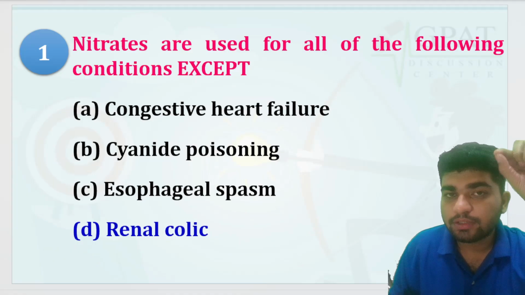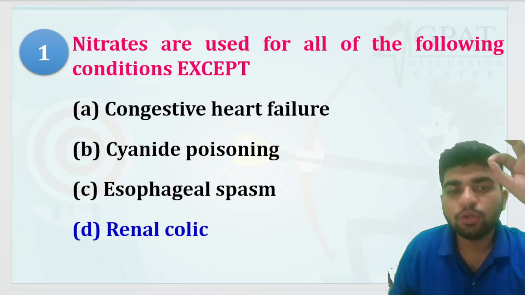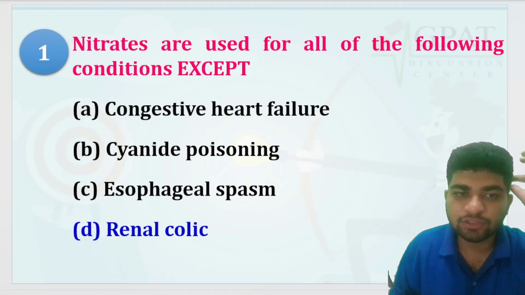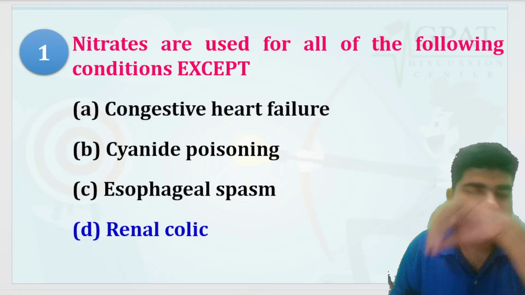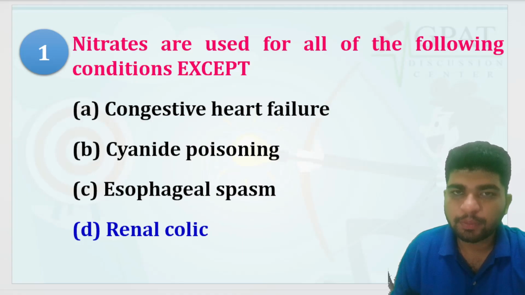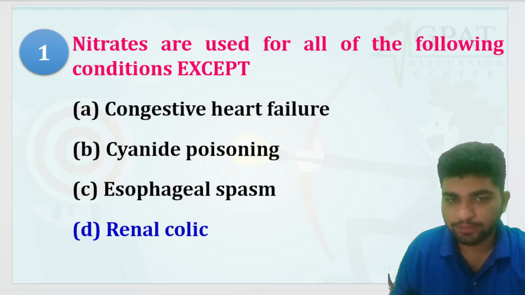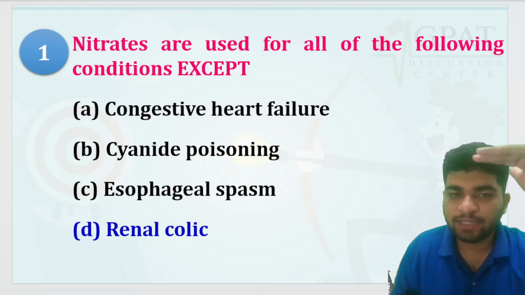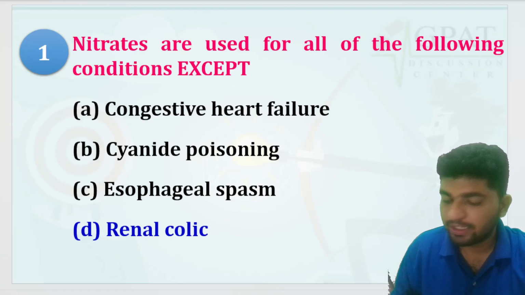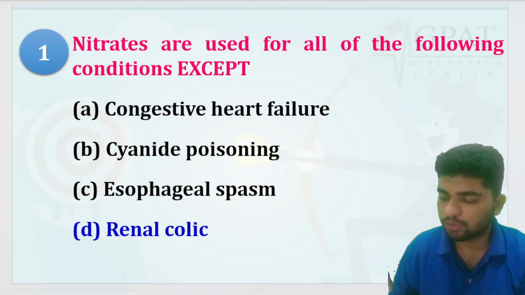But note in your notes that nitrites are the DOC as an antidote for cyanide poisoning. It is also used in congestive heart failure because it decreases the oxygen demand, because of decreasing the preload. Esophageal spasm, yes, because it dilates the vessels and ultimately releases the spasm. Renal colic, it is not used. So next question.